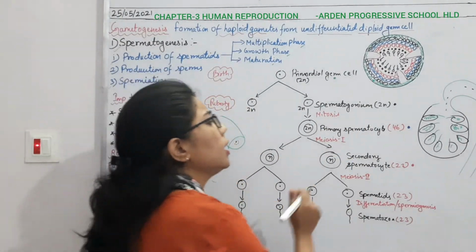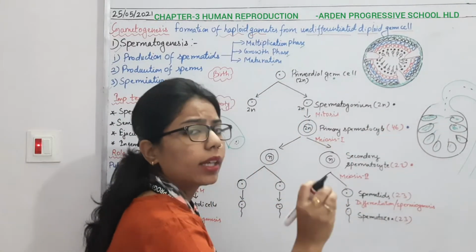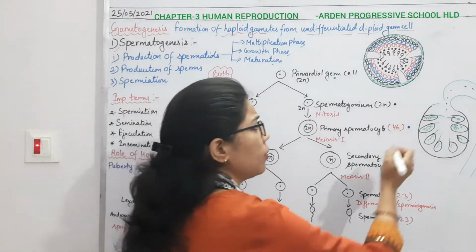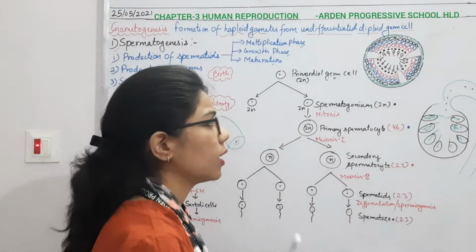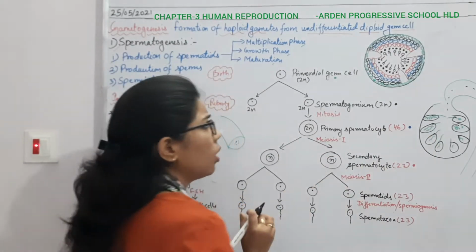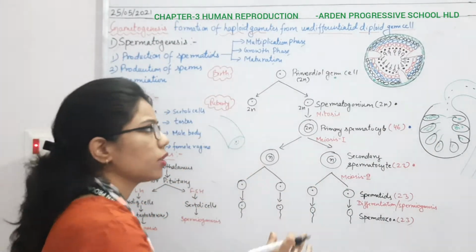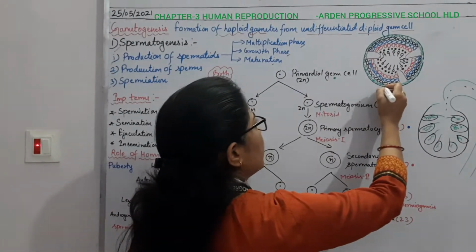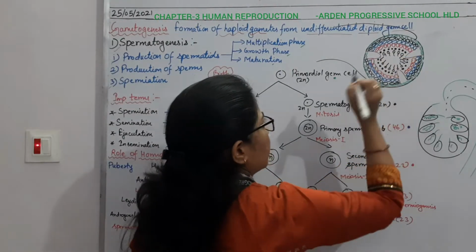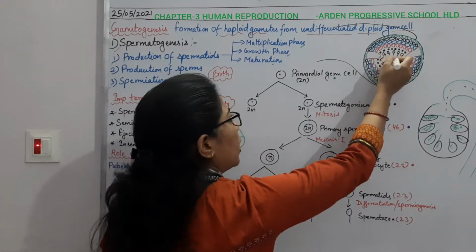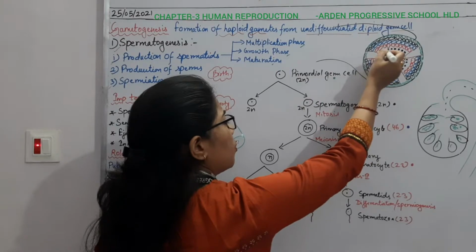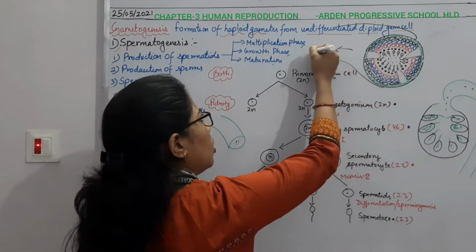Whatever is going to form here, I mean the sperm, forms in the seminiferous tubule. From the seminiferous tubule it will move outside, and through the vasa efferentia it will move towards the epididymis. When I take out the seminiferous tubule, it looks like a circular structure. The diagram I have drawn is some tube-like structure which has the lumen at the center. This part is a hollow part, through which, once the sperm forms, it will move outside through this lumen.